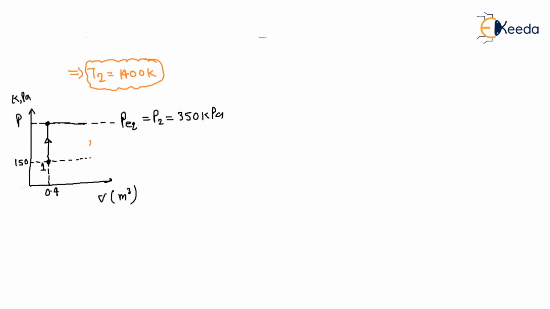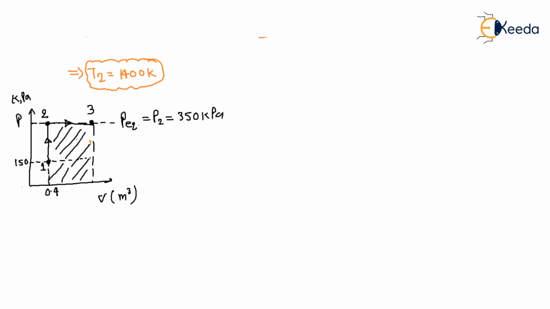So this is your point number 3. So this is your process, right? This is your total work done. 1 to 2 is a constant volume process, and 2 to 3 is a constant pressure process.